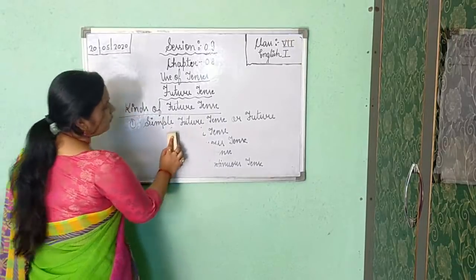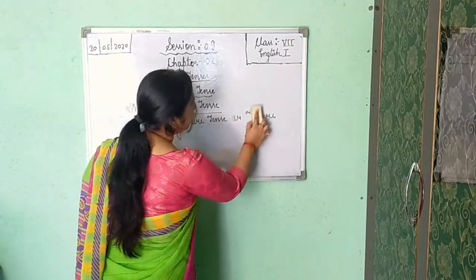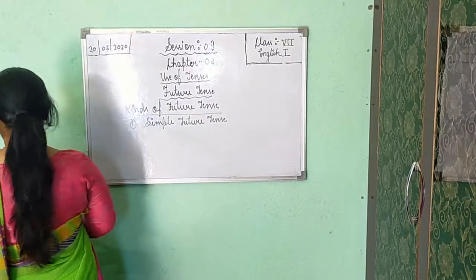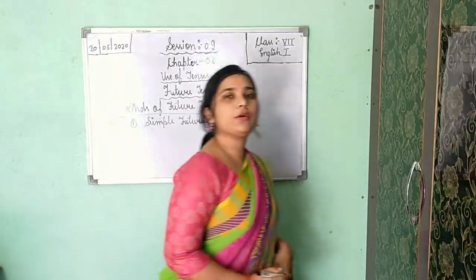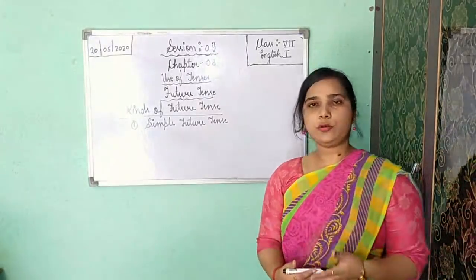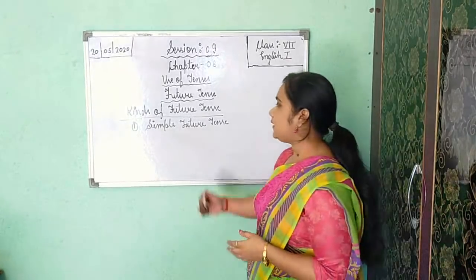So here the first one is simple future tense or future indefinite tense. Okay. I am going to tell you about the rule of simple future tense and where you will use this type of sentences.